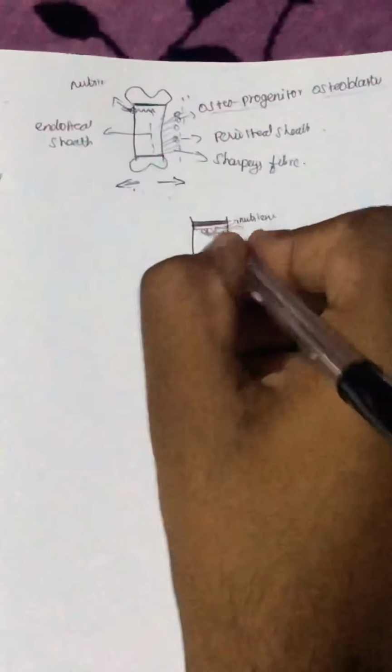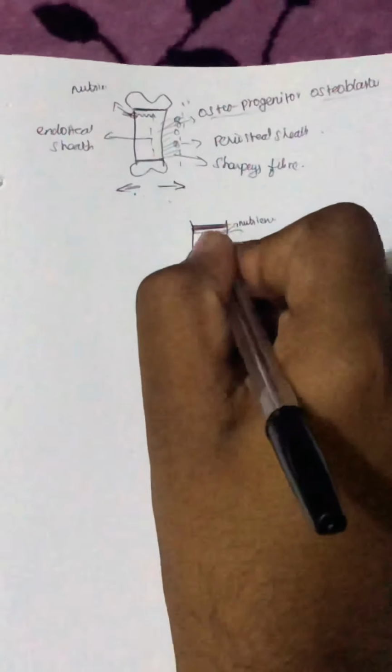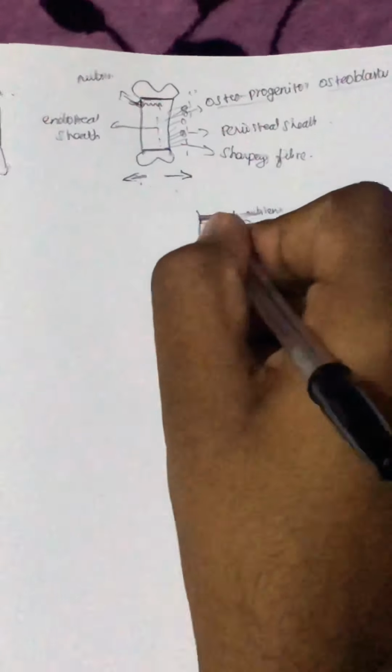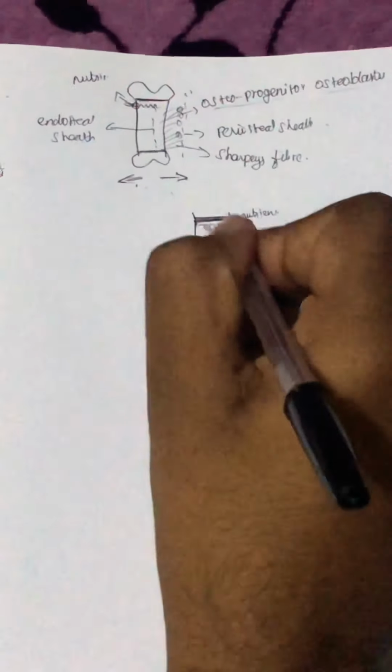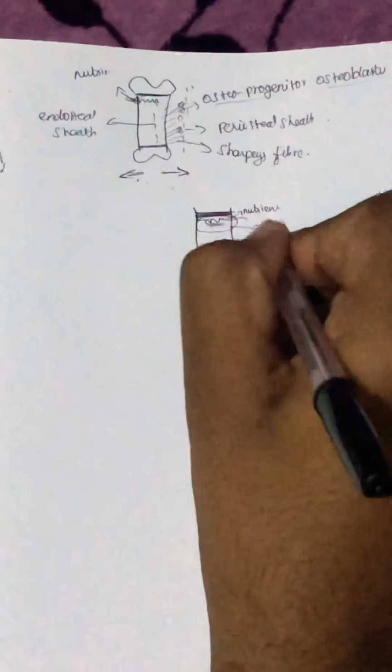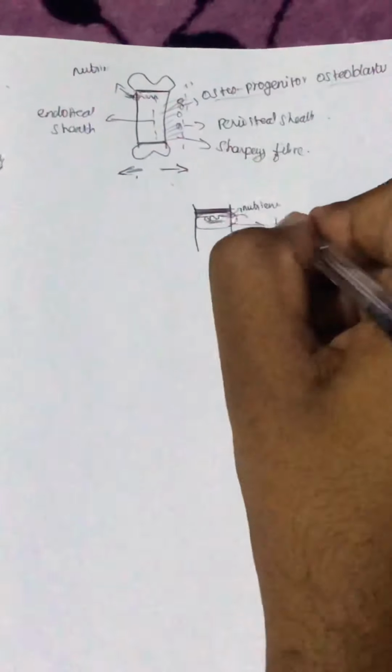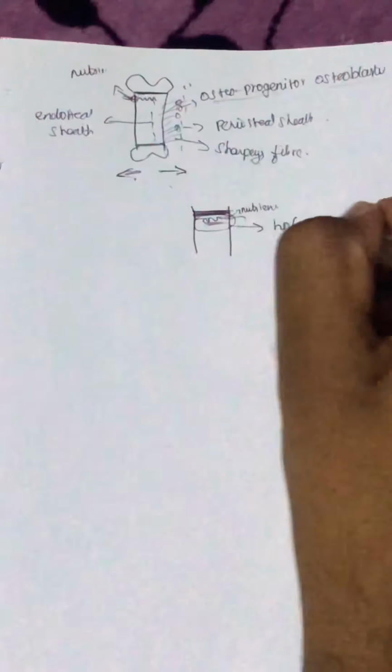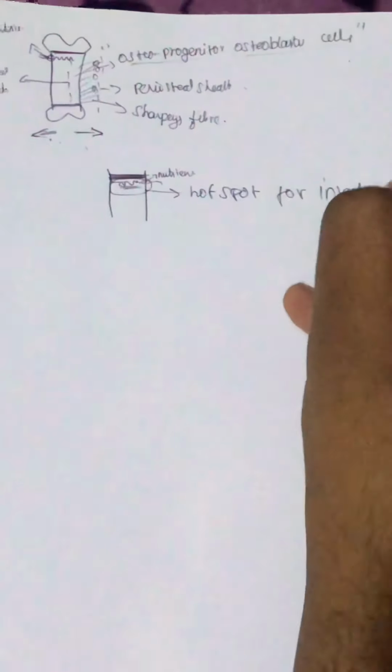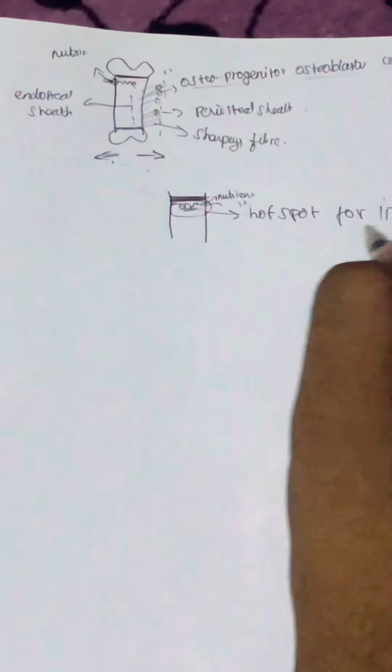Why this concept is important is that, as the blood vessel is there in the metaphysis, it is an important hotspot for infection. And also, the tumor which reaches here can metastasize easily. So as I said, there is a blood vessel here.